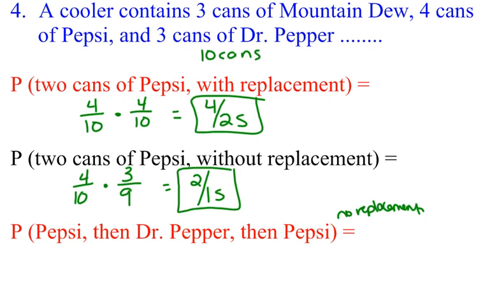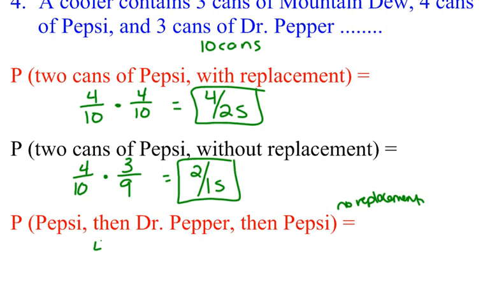So in my first grab of Pepsi, I have a 4 in 10 chance of getting a Pepsi. I keep that Pepsi, so there are now only 9 pops left in the cooler. How many of them are a Dr. Pepper? 3 cans of Dr. Pepper, right? So I have 3 out of 9 cans of Dr. Pepper, so now I keep the Dr. Pepper.